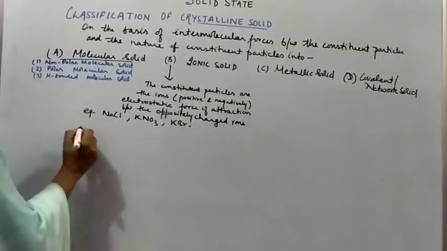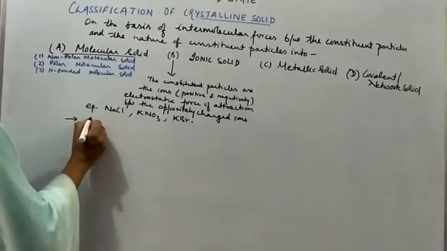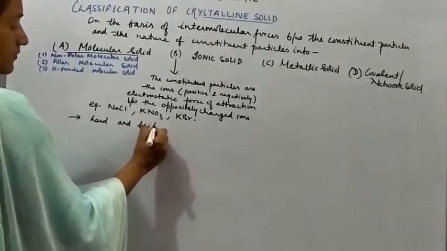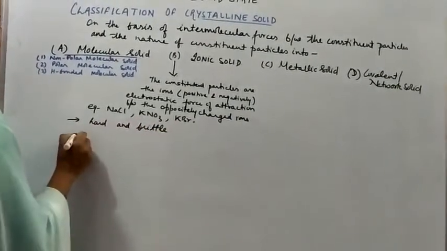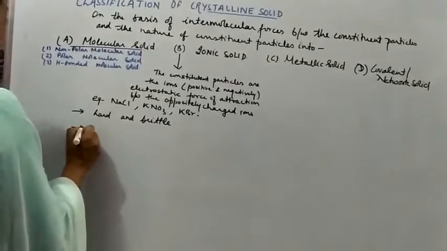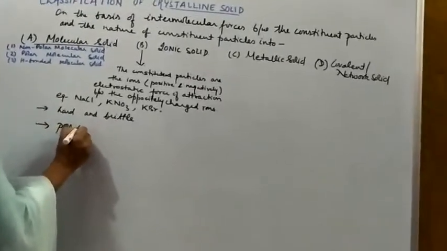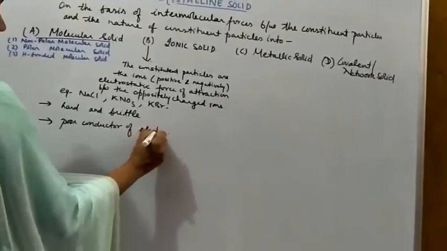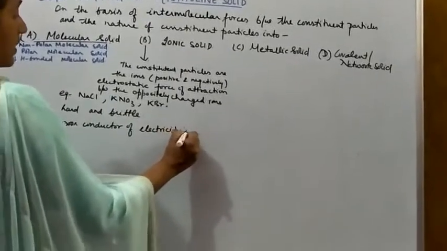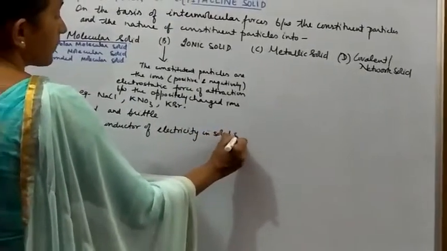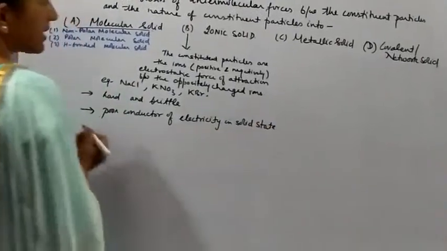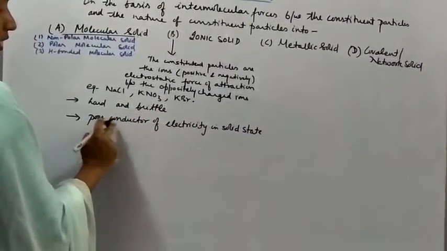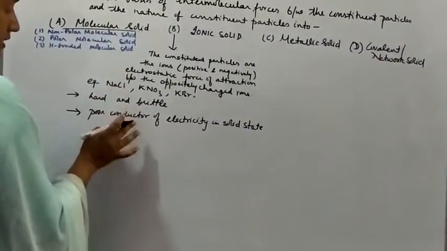Now the ionic solids are hard but brittle, right? The ionic solids are poor conductors of electricity in solid state. Though they contain the ions, since the ions are not free to move, in the solid state they will be poor conductors. They will not conduct electricity, right?